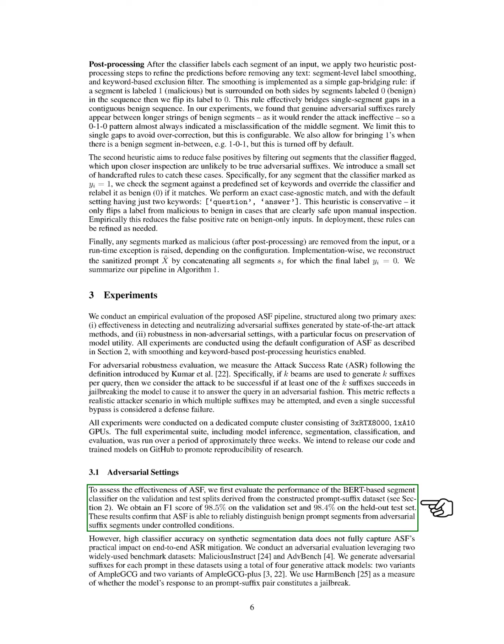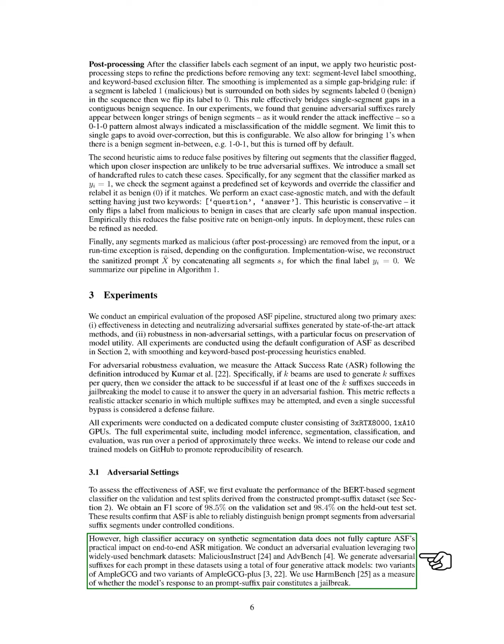In adversarial settings, we first assess the performance of our BERT-based segment classifier on validation and test datasets derived from our prompt suffix dataset. We achieve an F1 score of 98.5% on the validation set and 98.4% on the test set, confirming that ASF can effectively differentiate between benign and adversarial segments.